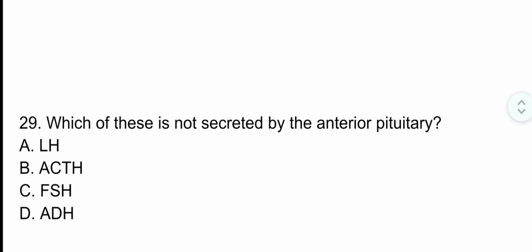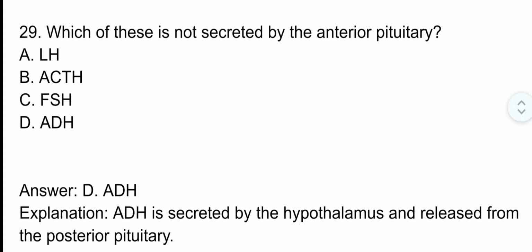Question number 29. Which of these is not secreted by the anterior pituitary? The correct option is option A, ADH. ADH is secreted by the hypothalamus and released from the posterior pituitary.